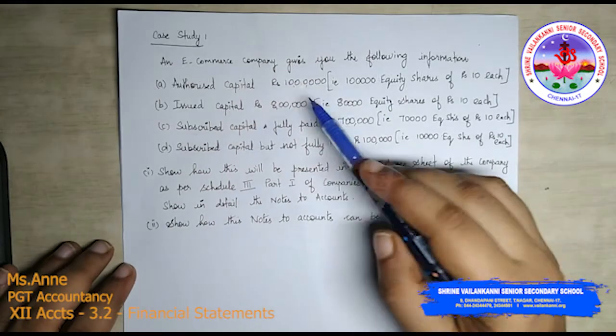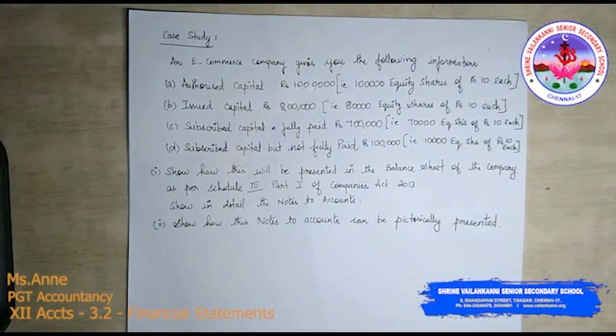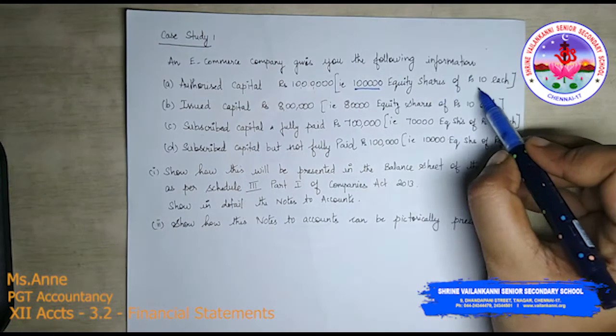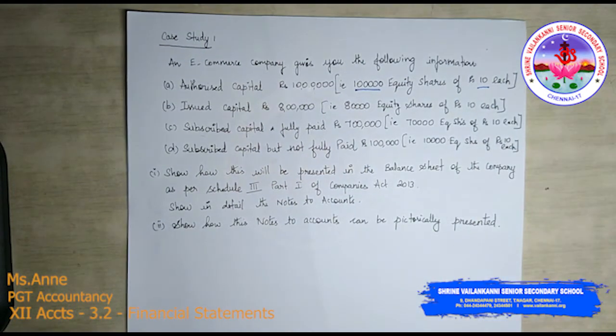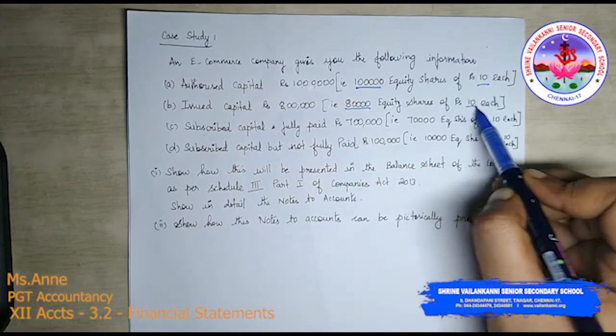The authorized capital is 10 lakhs. So the authorized capital is how much? 10 lakhs, divided into 1 lakh equity shares of rupees 10 each. Issued capital is 8 lakhs, that is 80,000 equity shares of rupees 10 each.